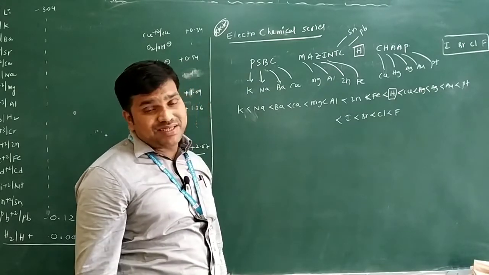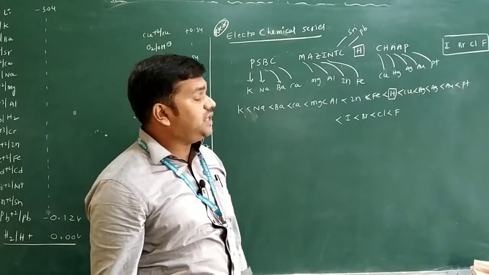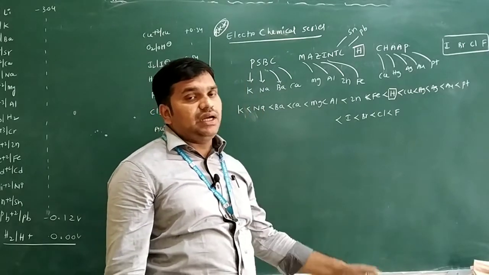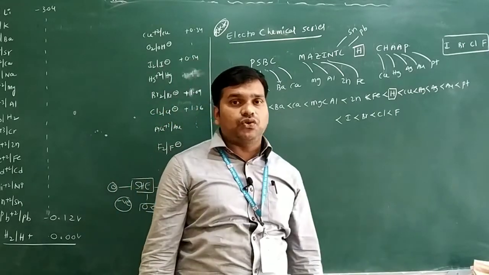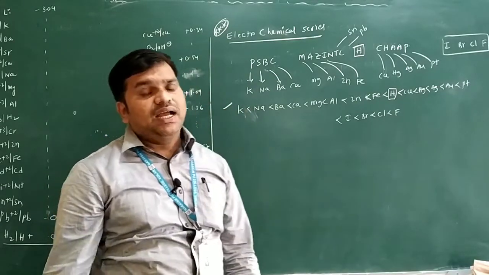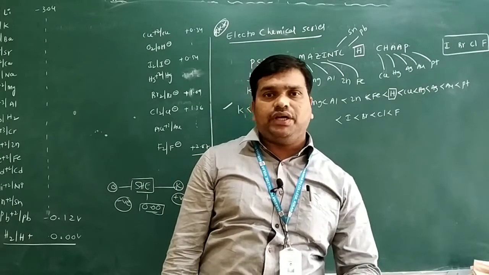Iron, N means nickel, T tin, L lead, H hydrogen, C copper, H mercury, A silver, A gold, P platinum, finally iodine, chlorine, bromine and what? Fluorine only. So by using this code it is easy to identify the reactivity series of the elements from what? Electrochemical series only.